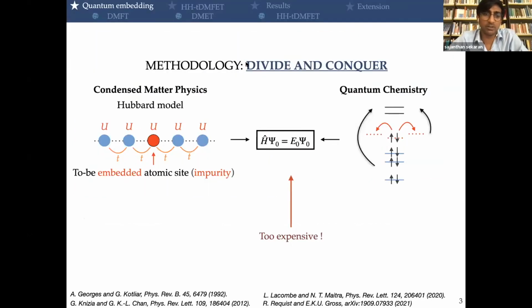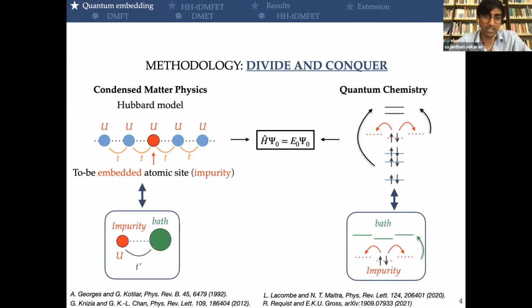So in quantum embedding, what we would like to do is to replace the study of the full system, which is in general too expensive to solve, by smaller fragments. In condensed matter physics, we have an infinite replica of the unit cells. And in quantum chemistry, we have an exponential growth of the wave function expansion, depending on the basis. So we take, for example, one unit cell that we want to study, which we call the impurity, and try to find the best representative of the rest of the system, which will be denoted the bath.